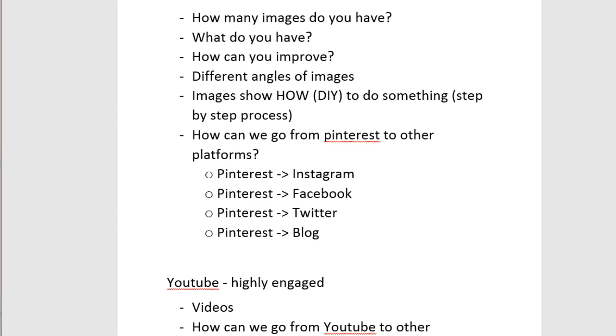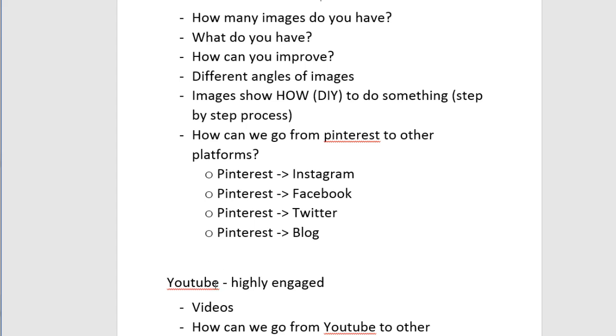Now, I want to say, for those of you who are not really visual and you prefer just text, some people learn that way. A lot of people are visual, a lot of people are kinesthetic. And for those of you who are kinesthetic, meaning you're more hands-on, and you learn that way, then this route is the best way to go. If you're an auditory type learner, and you would prefer text and the visual actually just confuses you, you can skip this step. But for the majority of you, what I recommend that you do is this.